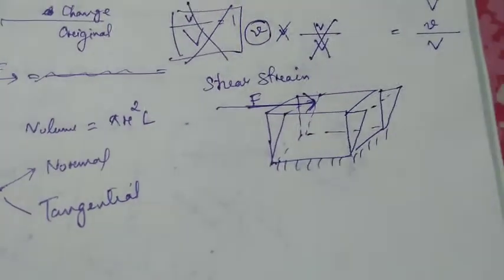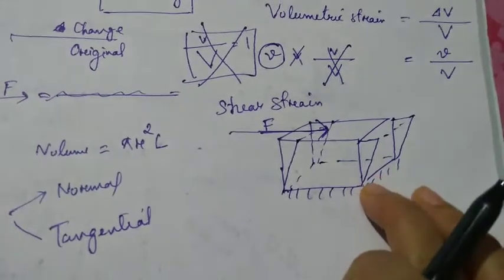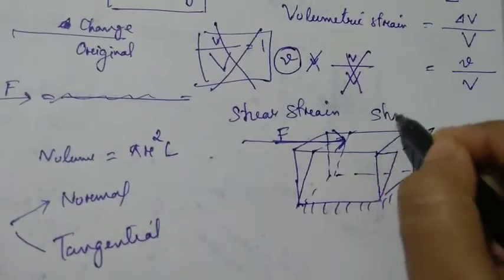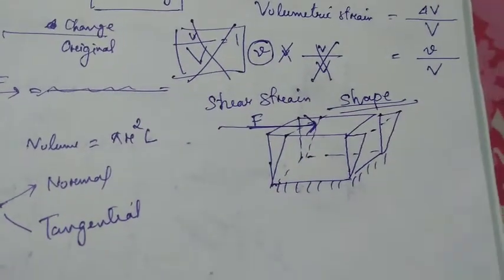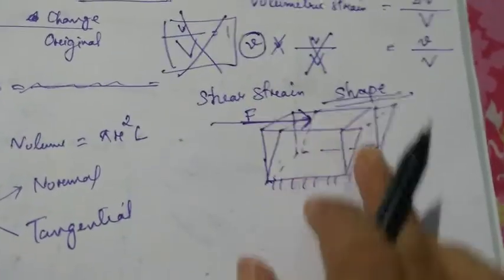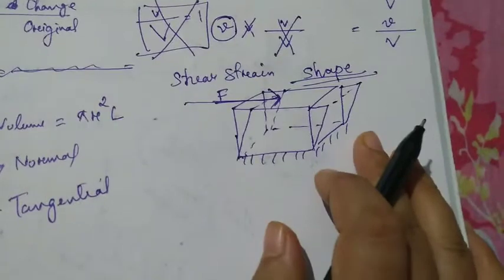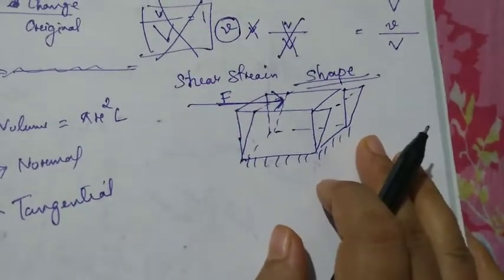So you can mind one thing, that here there's no change in size, it is basically the change in the shape. It is basically changing the shape, there is no change in the size here, we are just changing the shape. So that means it is no longer a cube now. Earlier it was a cube, now it is no longer a cube.